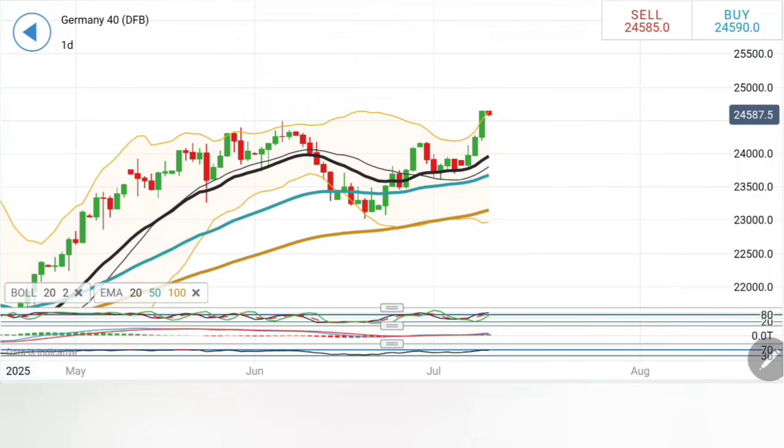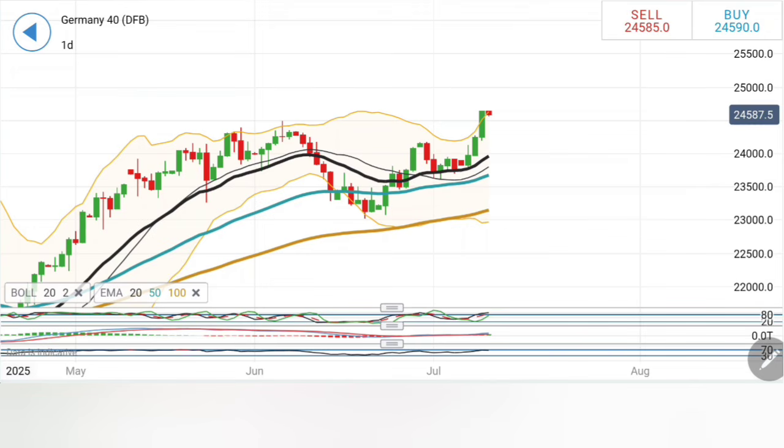So considering this, the only buying entry in Germany 40 is beyond 24,650 levels. Expected to move towards 24,715, 716 as the first target zone, 24,800 as the next, beyond which 25,000 is a must very soon. On the downside, I will recommend a selling entry now at 24,540 levels. Expect 24,500, 460, 440 and 24,400. Below 24,400, greater correction to follow, which might take it all the way towards 24,200 very soon.